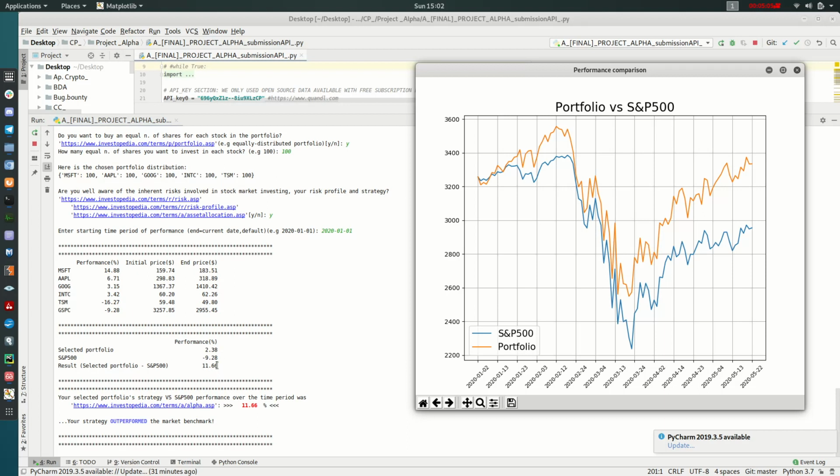And this value is the alpha value, which is indicated also here, which basically describes the spread between your performance and the market index. So if it's positive, your portfolio strategy outperformed the market index of choice.